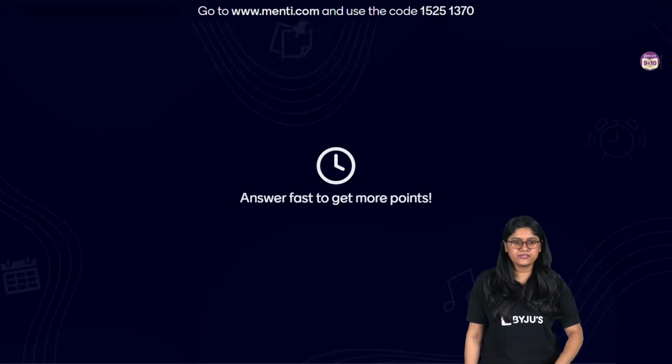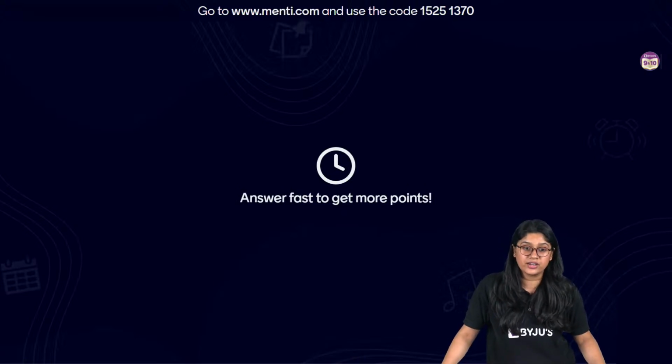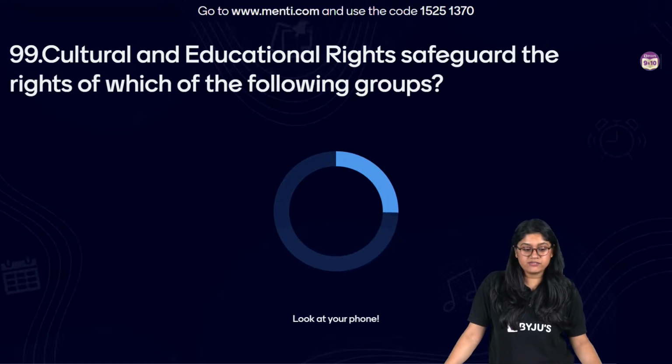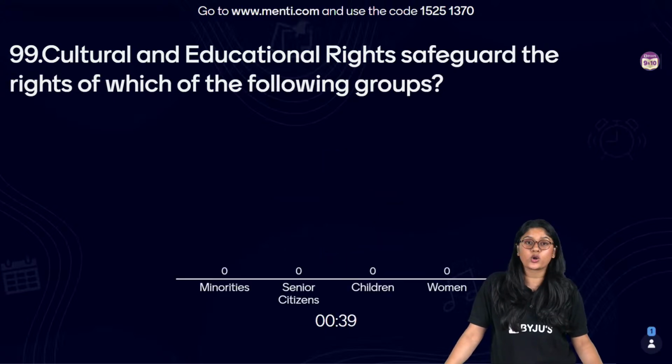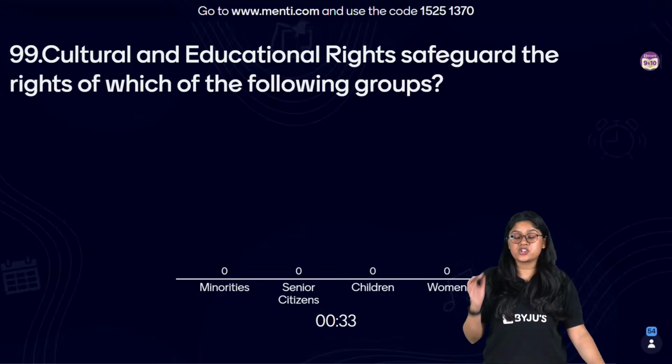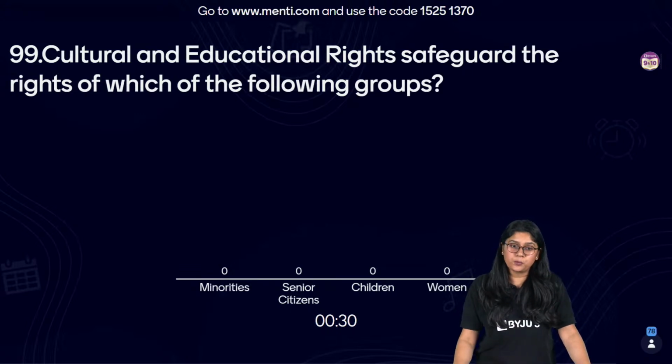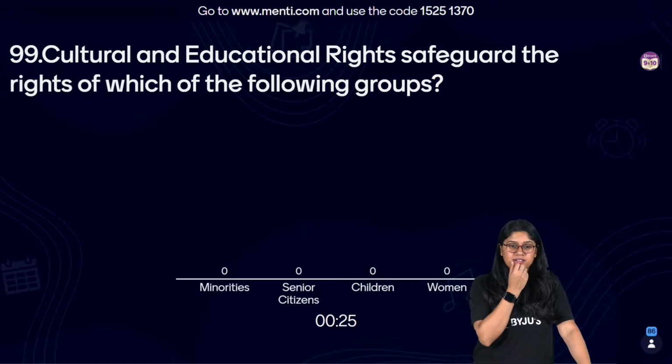Okay, everyone, question number 99 on your screen. Cultural and educational rights safeguard the rights of which of the following groups? Minorities, senior citizens, children and women. Cultural and educational rights safeguard the rights of which of the following groups?